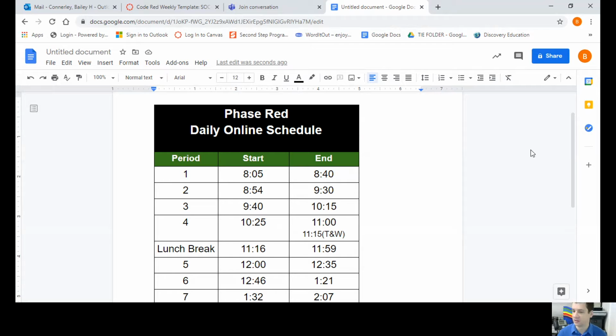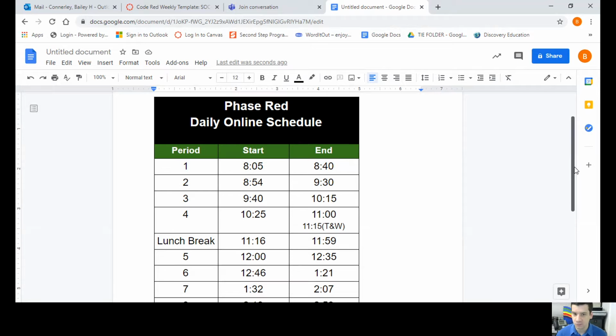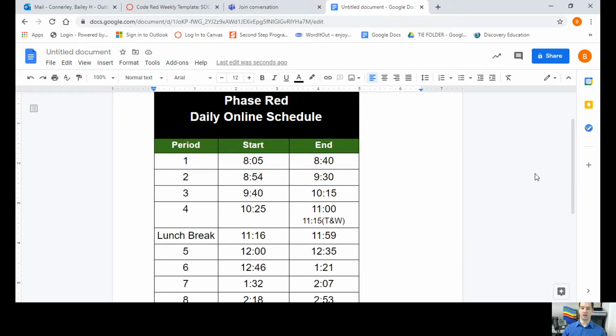I want to go over Phase Red. What's going to be the same? What's going to be similar? What's going to be different? And what the expectations are, and how you are going to be able to meet those expectations.